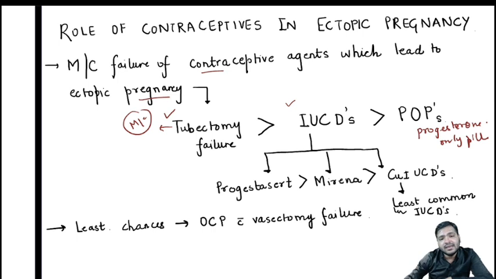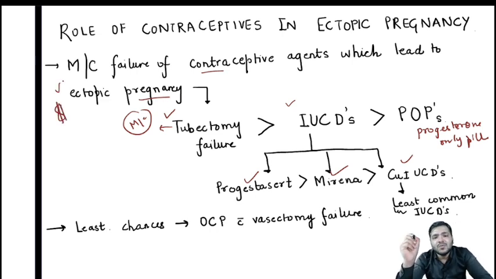So among IUCDs, progestasert followed by Mirena followed by copper IUCDs, and the least chances are associated with oral contraceptive pills and vasectomy failure. So you have to remember that tubectomy failure is the most common failure of contraceptive agents that can lead to ectopic pregnancy, followed by IUCDs, followed by progesterone only pills. That's again a question. That's why I'll put a dollar sign, just to make you understand that this particular slide is too important.